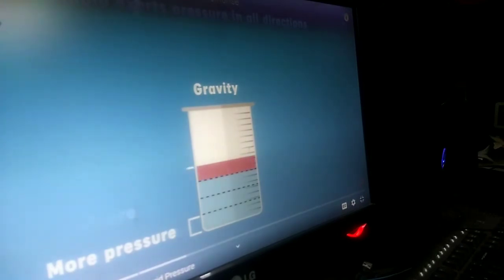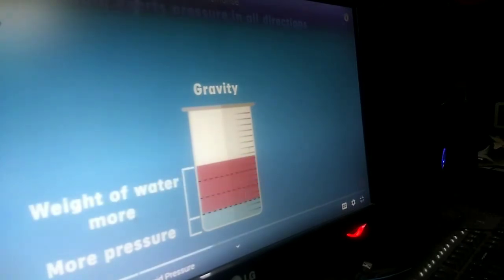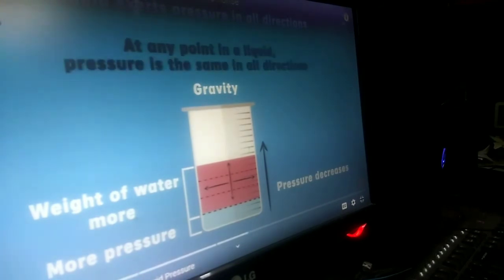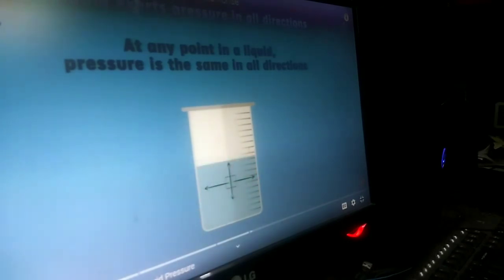This is because the weight of water above the bottom layer is more, and the pressure decreases as we go upwards. In fact, we saw that water exerts pressure in all directions and not only in the downward direction. One more thing that we studied about liquid pressure is that at any point in a liquid, the pressure is the same in all directions. That is, if I take any point here in this water, the pressure exerted by water here is the same in all directions. Air also behaves in the same way.